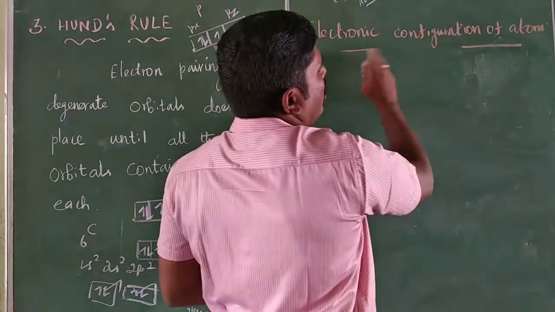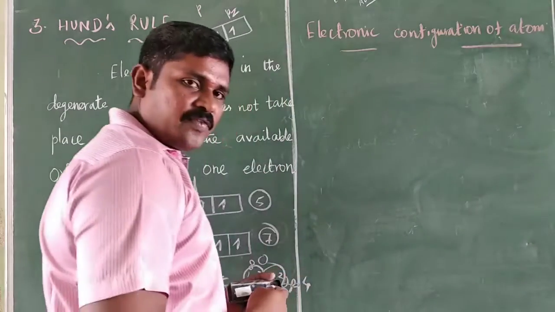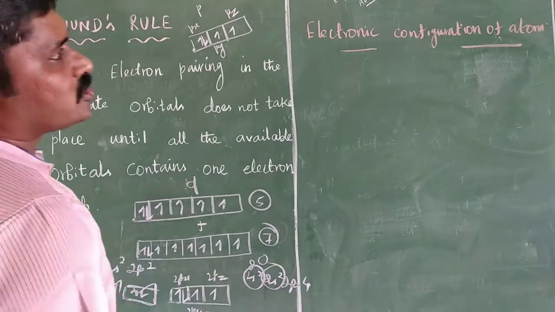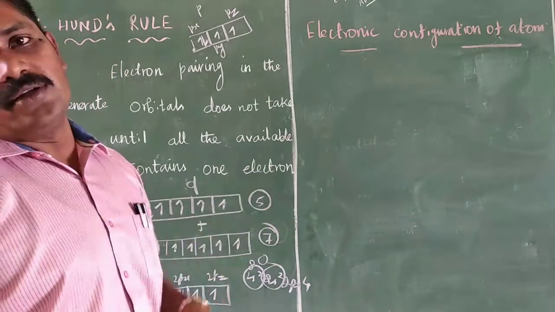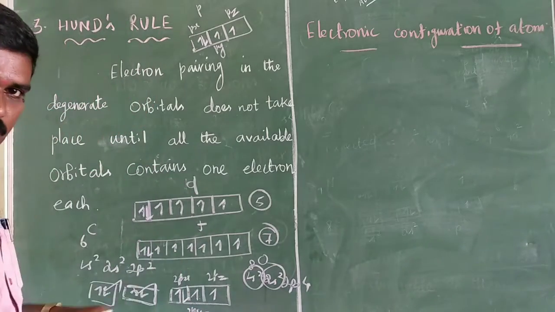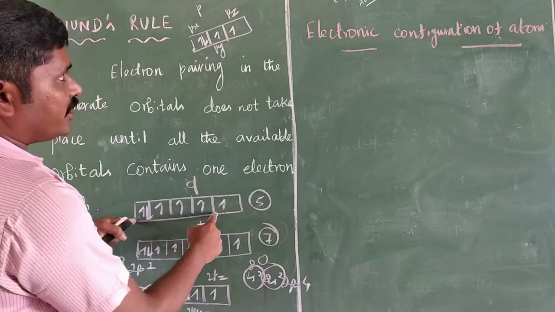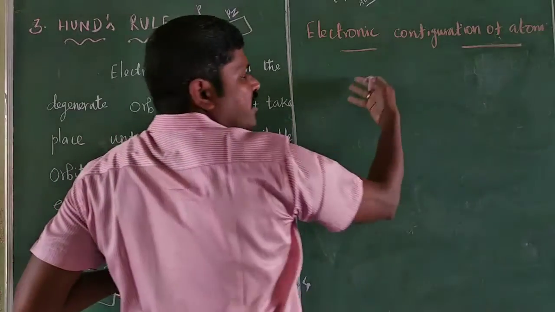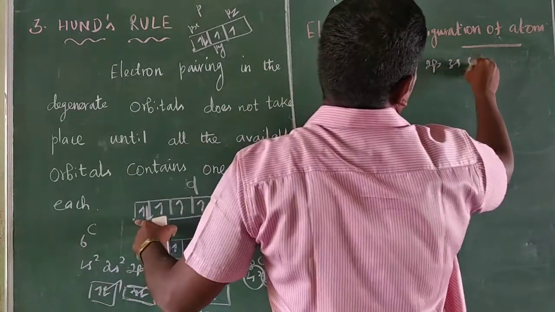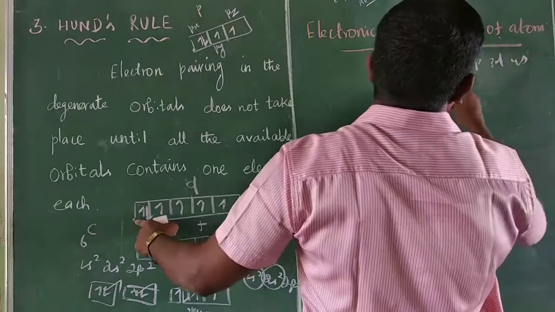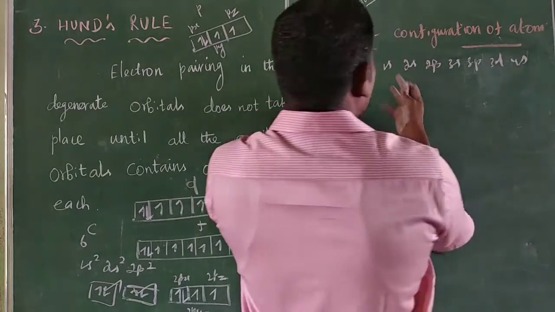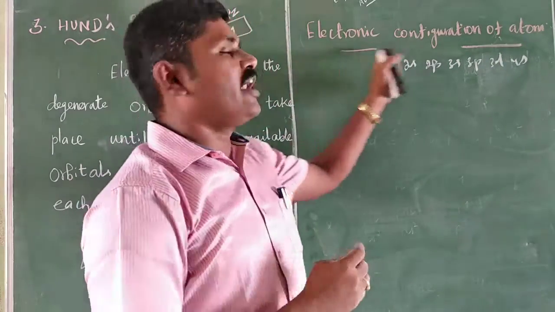Next is the electronic configuration of an atom. The distribution of electrons into the various orbitals of an atom, 1s, 2s, 2p, 3s, 3p, 3d, 4s, is called electronic configuration.